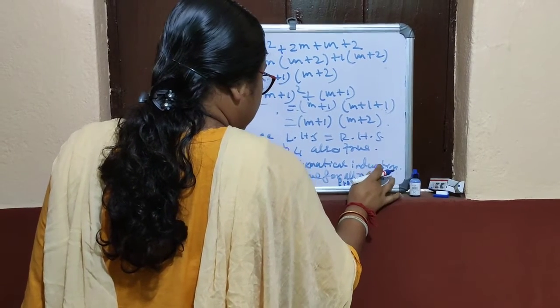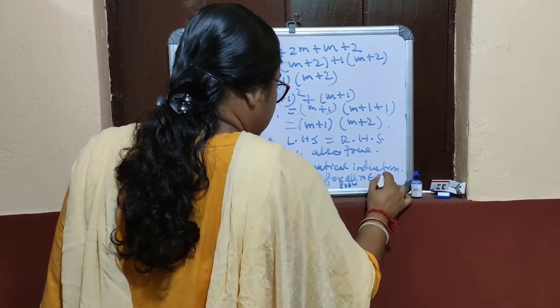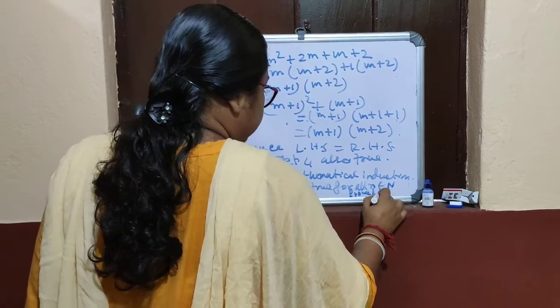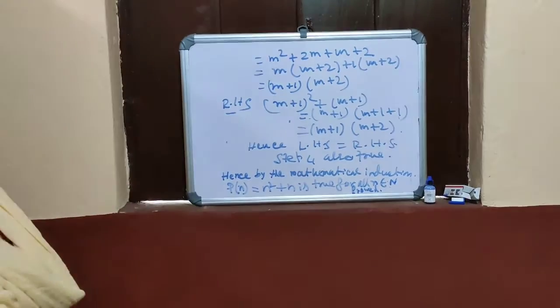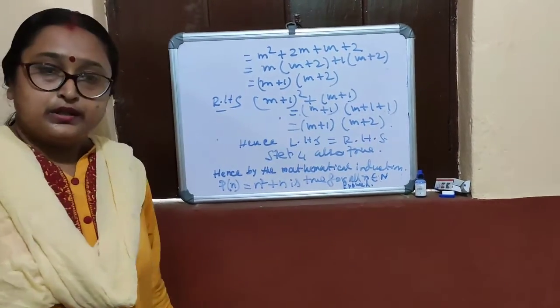N belongs to not only integer, n belongs to natural number proved.